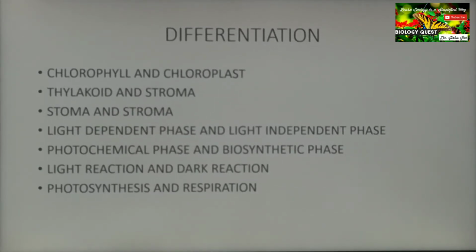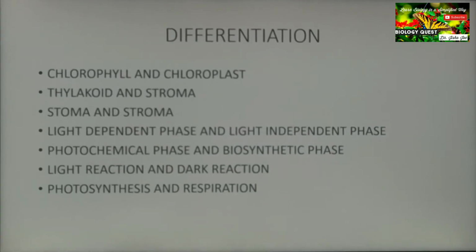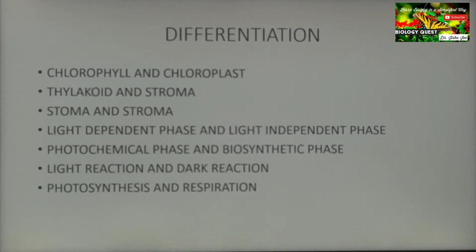So it is called an anabolic process, whereas respiration is a catabolic process. Another difference you can write: photosynthesis takes place in presence of light, whereas for respiration, light is not a factor.